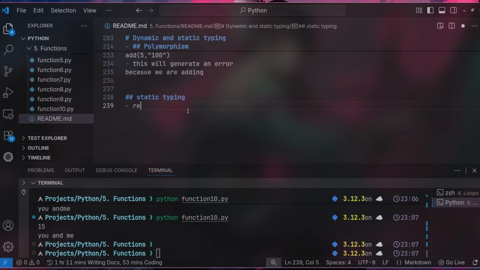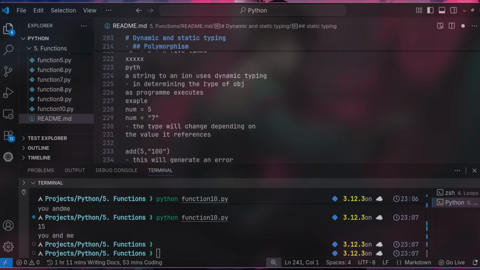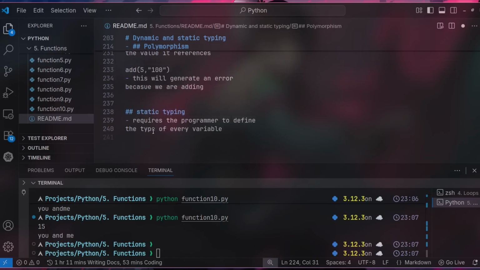It requires the programmer to define the type of every variable. So we have dynamic typing, which Python uses, and static typing, which requires a programmer to determine or define the type of every variable